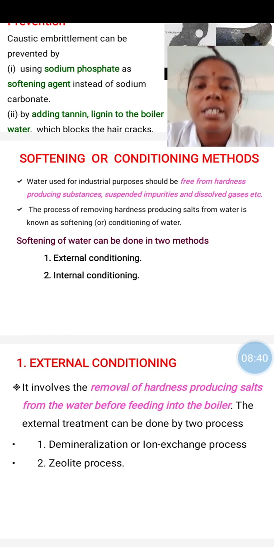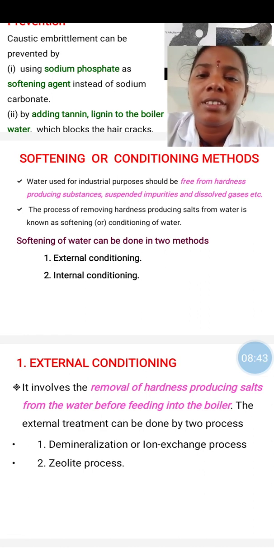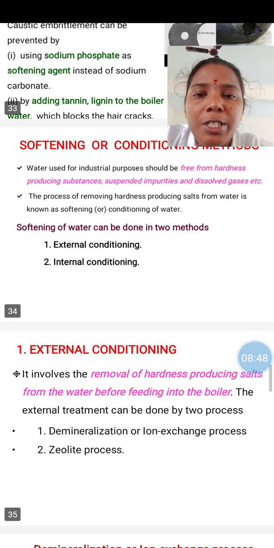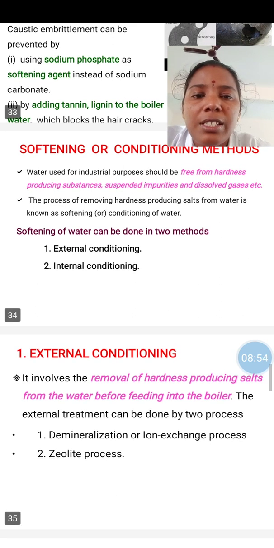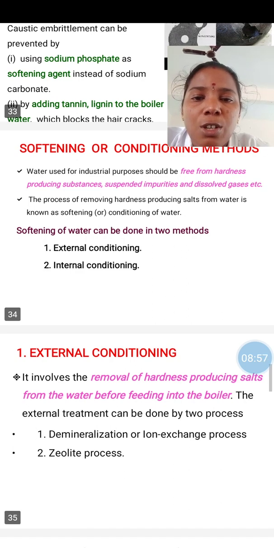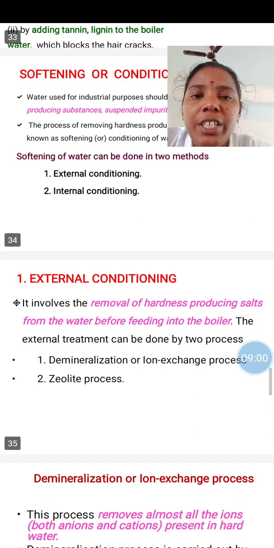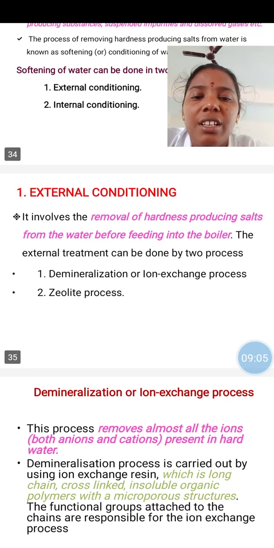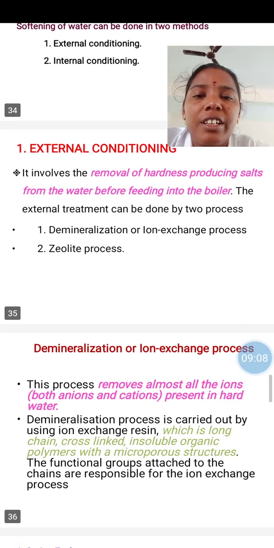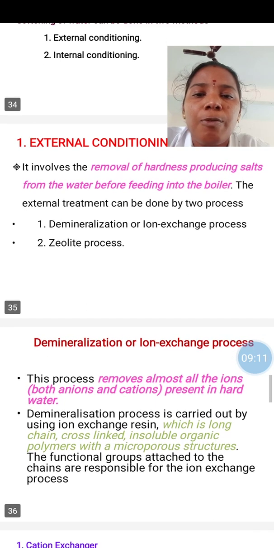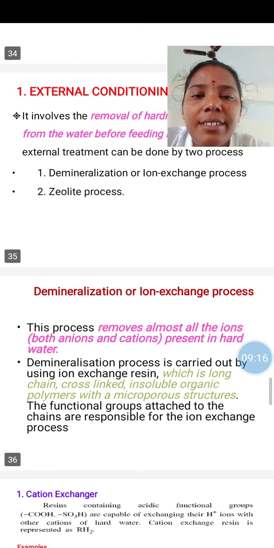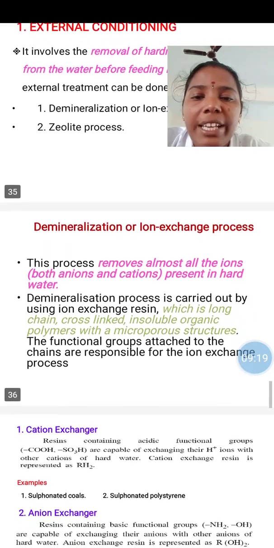And next topic is softening or conditioning methods. That means the water used for industrial purpose should be free from hardness producing substances and other impurities. The process of removing hardness producing substances from water is known as softening or conditioning methods. The softening or conditioning methods are two types. One is internal conditioning, another one is external conditioning. The external conditioning, that means removal of hardness producing salts from water before feeding into the boiler. These are also two types. One is demineralization or ion exchange process, second one is zeolite process.